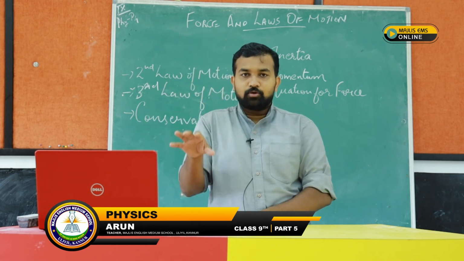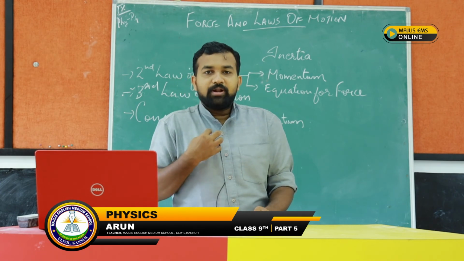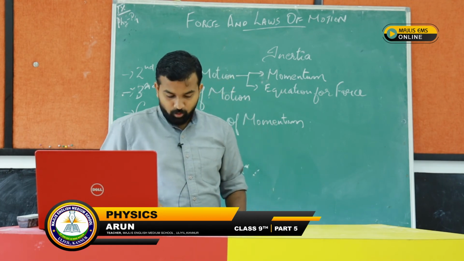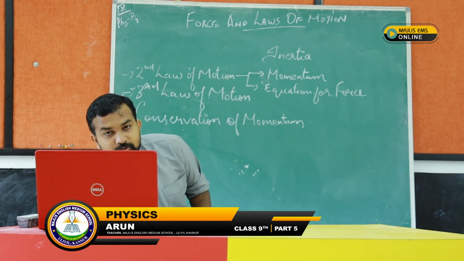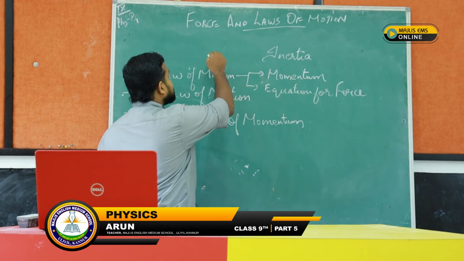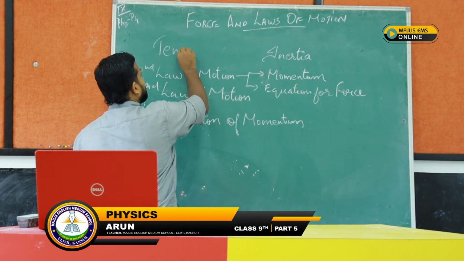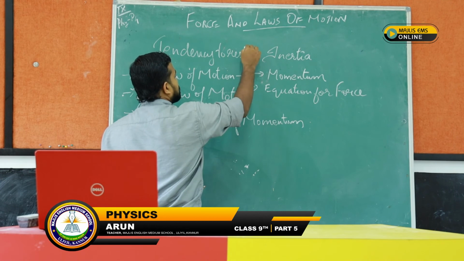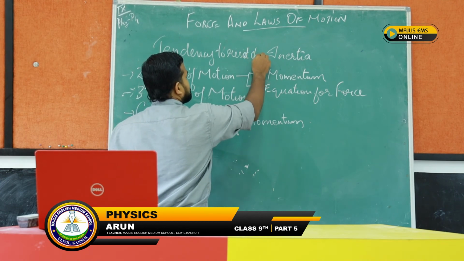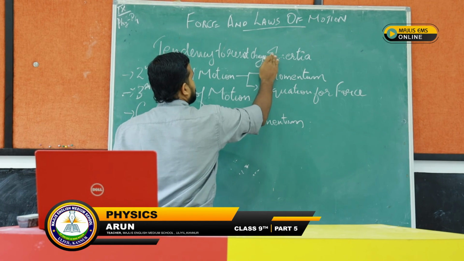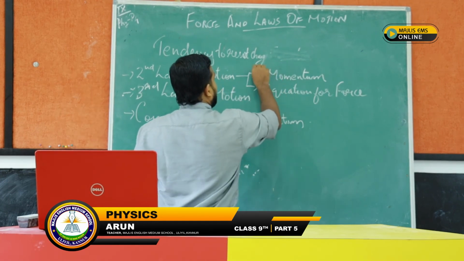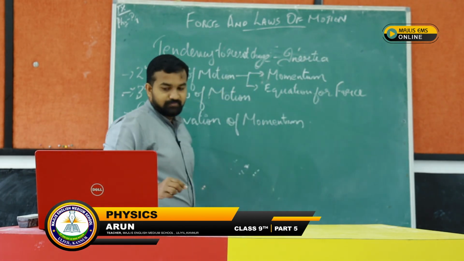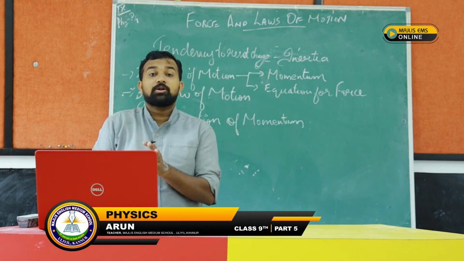All these examples state that a body has a tendency to resist change. A body has a tendency to resist change. The tendency to resist change is called what? Inertia. The tendency to resist change is called what? Inertia.